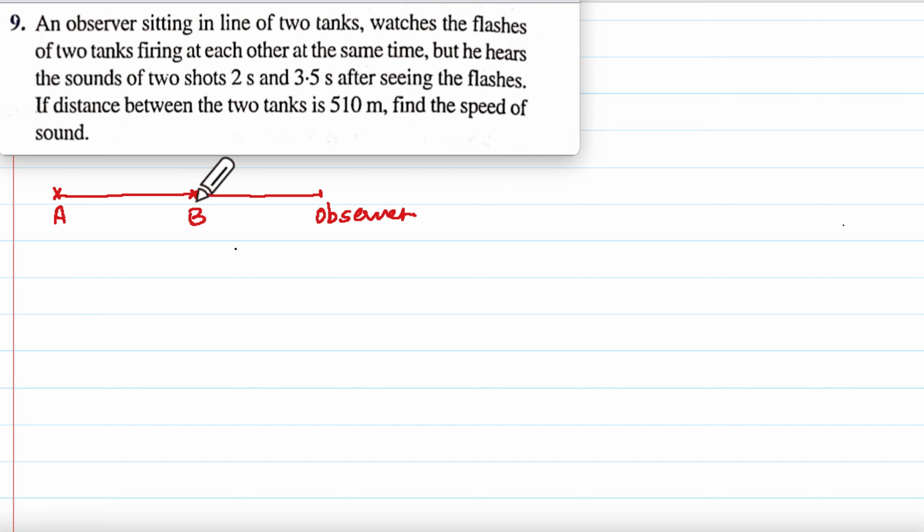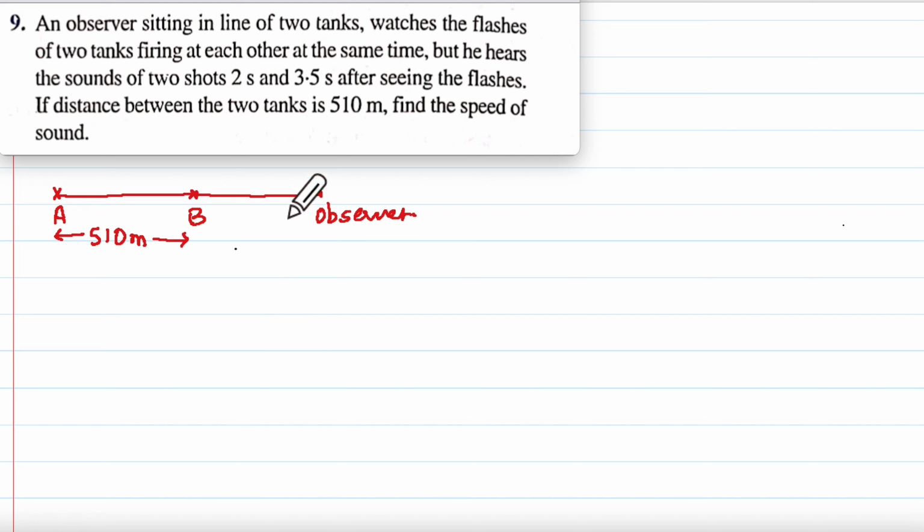Why does he see them instantly? Because of the high speed of light. How much is the speed of light? 3 into 10 to the power 8 meter per second. Okay. Now the distance between the two tanks is 510 meters.